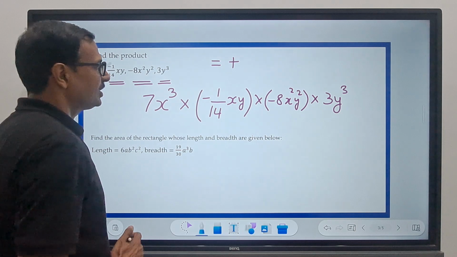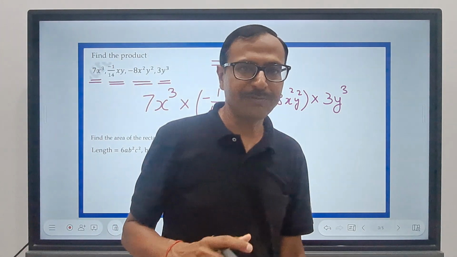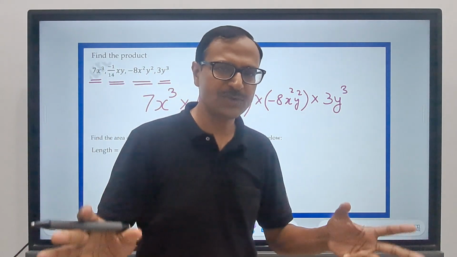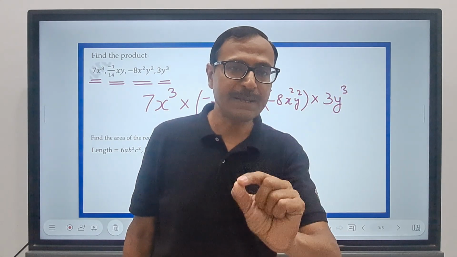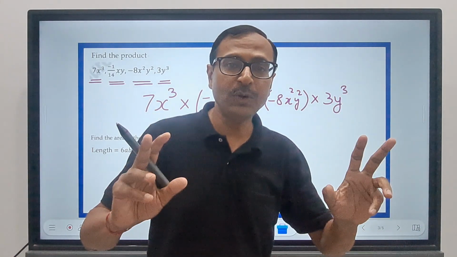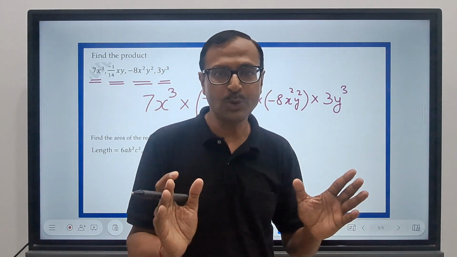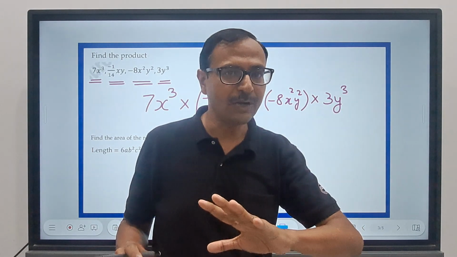Next is multiplication of the numeric part or the numerical part of the terms. So forget about the variables x and y, x square, x cube, y cube, forget all those things. Just take the numbers and multiply them. For that you need to be very good in multiplication of fractions. Okay, so you should know how to cancel the common factor between the numerator and denominator.